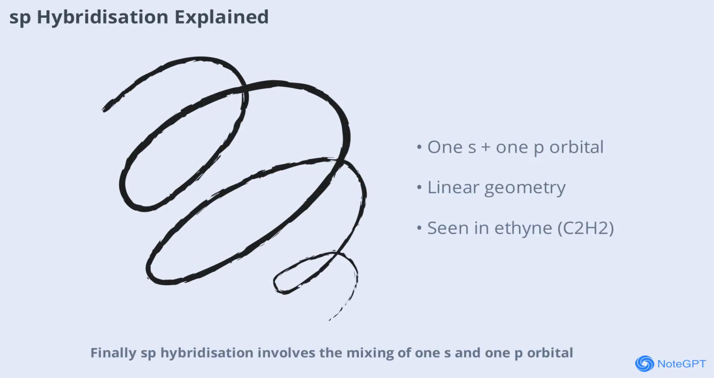Finally, sp hybridization involves the mixing of one s and one p orbital, resulting in two sp hybrid orbitals. These orbitals align in a straight line, 180 degrees apart, giving a linear geometry. The remaining two p orbitals stay unhybridized and can form two pi bonds. This type of hybridization is seen in molecules like ethyne, C2H2, where a triple bond forms between the two carbon atoms. sp hybridization is key for understanding alkynes.